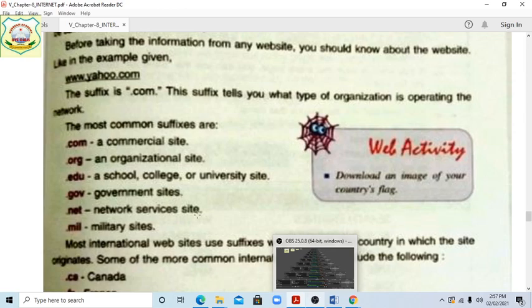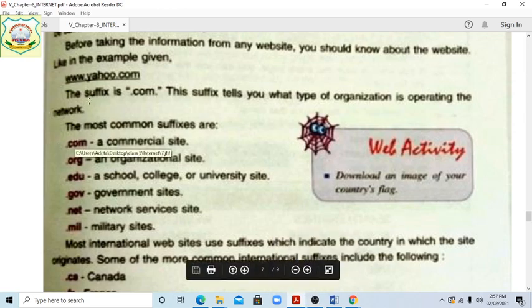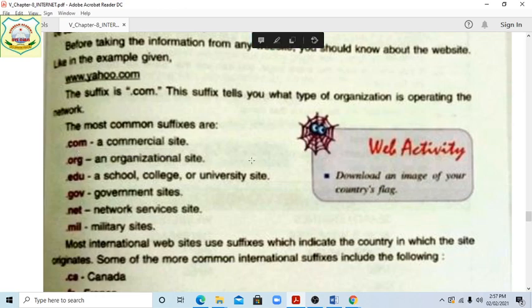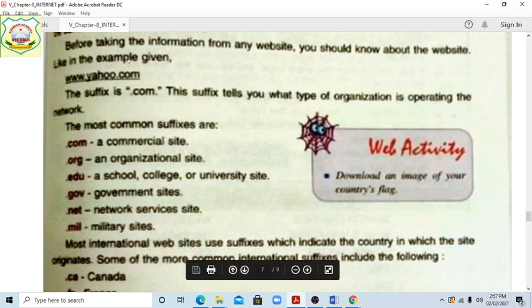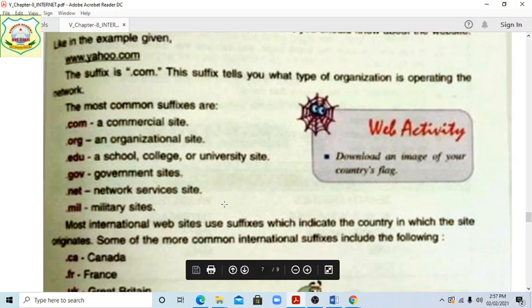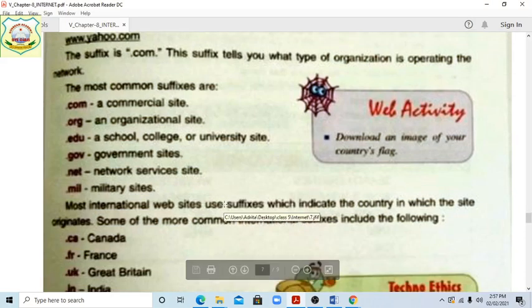So if you see, suppose, www.yahoo.com, it shows that it is for commercial purpose. If .org, it is an organization site. If .edu is given, it is a college or school, that is, for education purpose. .gov is for government purpose. .net is network services, and .mil is military service.